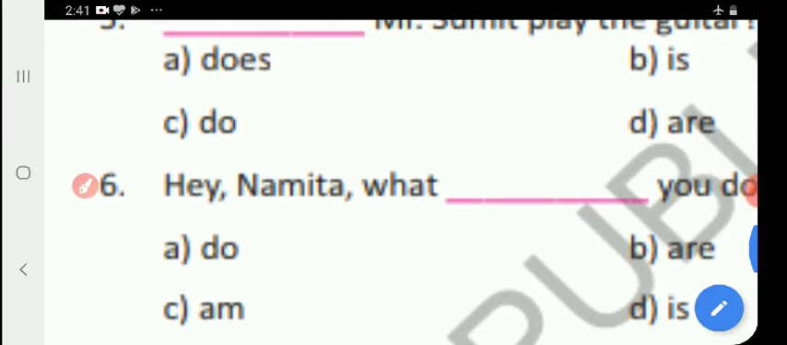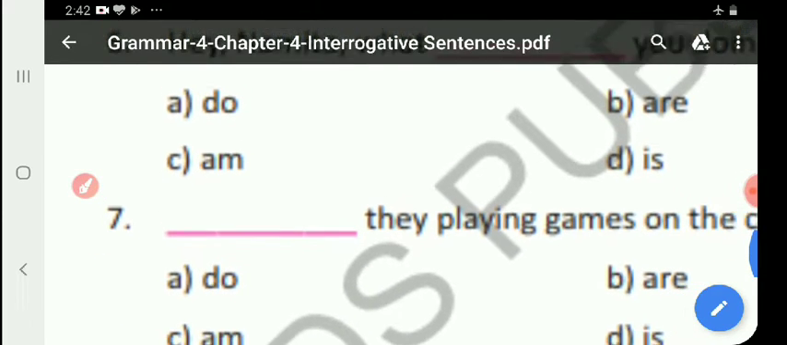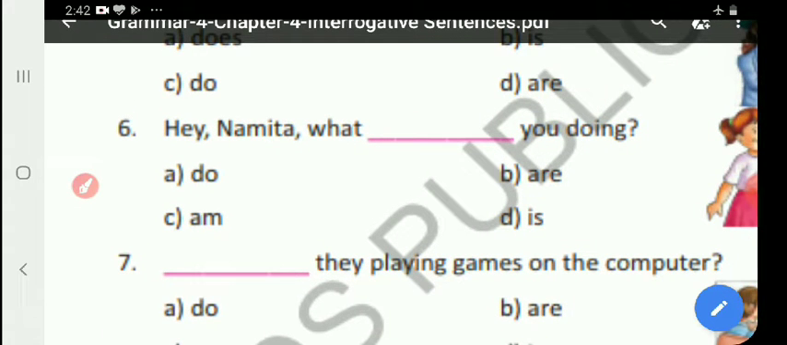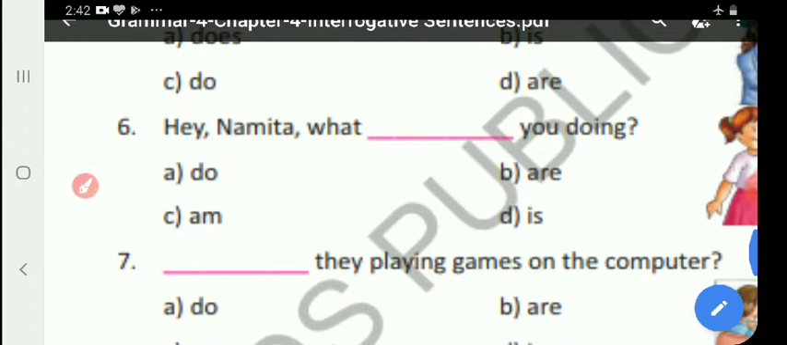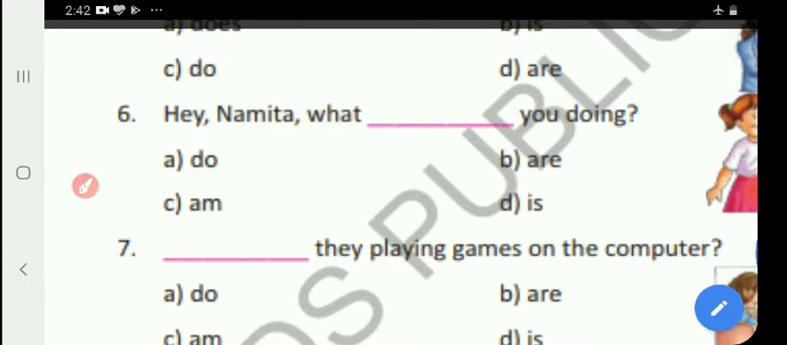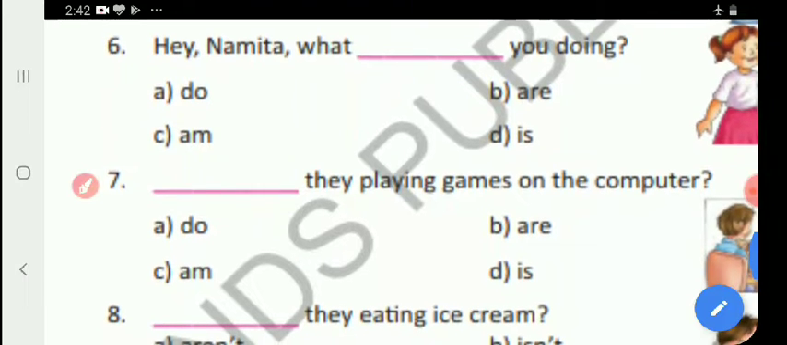Number 6. Hey Namita, what dash you doing? Ask a question. Hey Namita, what are you doing? Now, question number 7. Dash are playing games on the computer. Are they playing games on the computer?